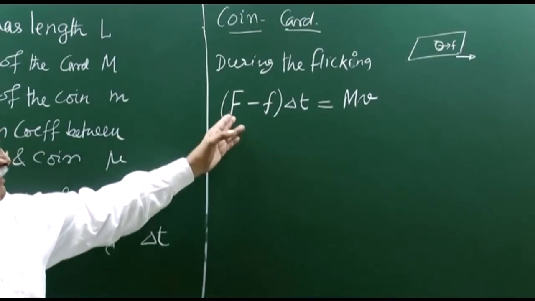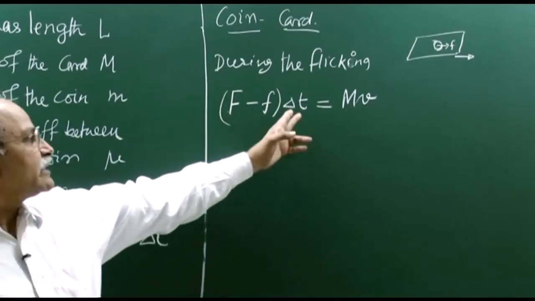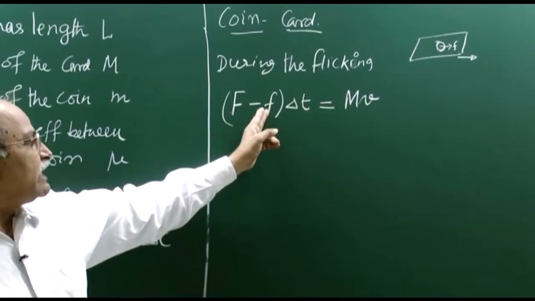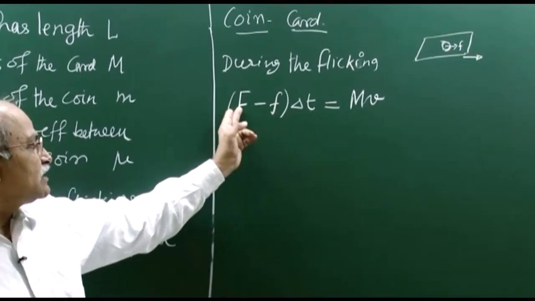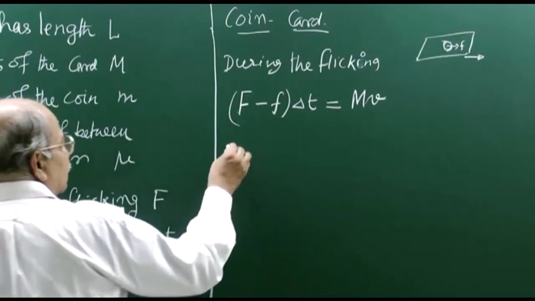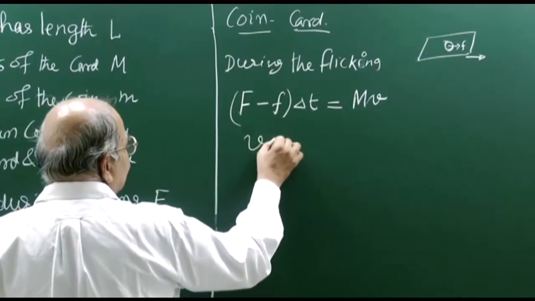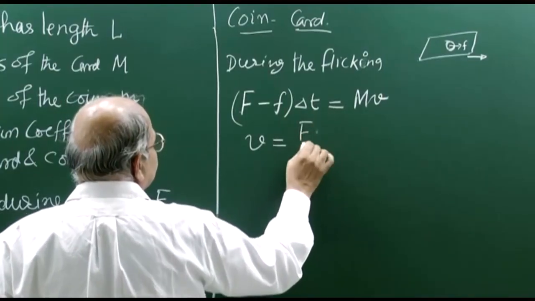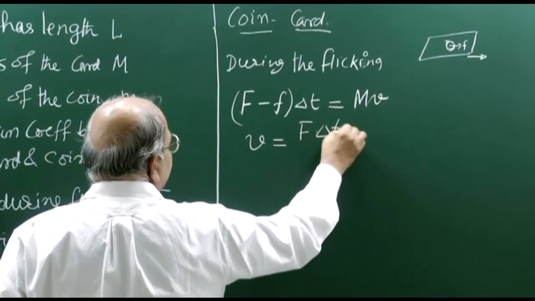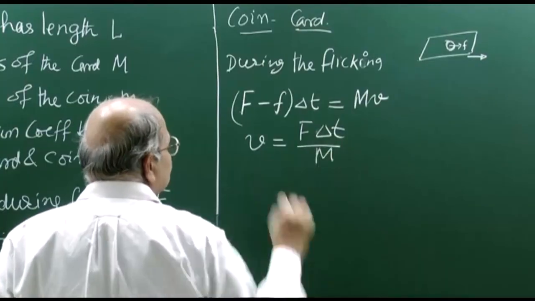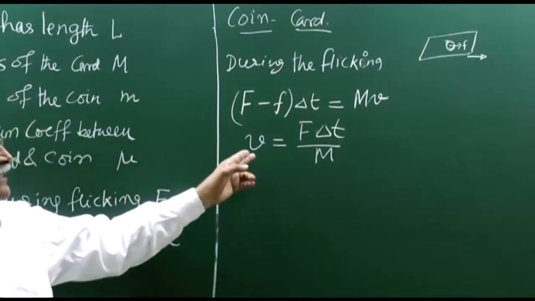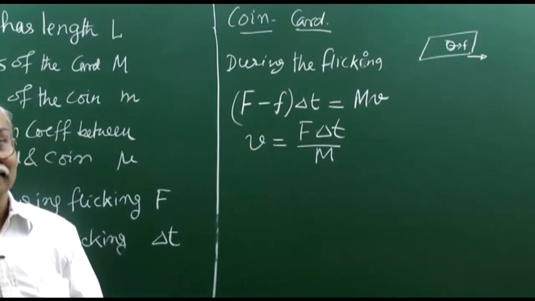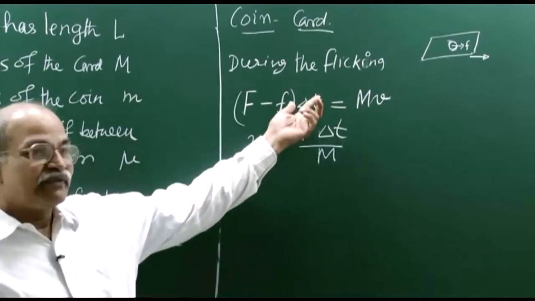Since F is large while delta t is small, you can neglect the friction f in the presence of F, and then you have velocity v equal to F delta t divided by M. That is the velocity gained by the card just after the flicking, and this delta t is very, very small.